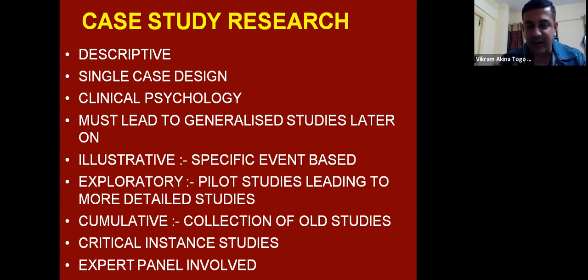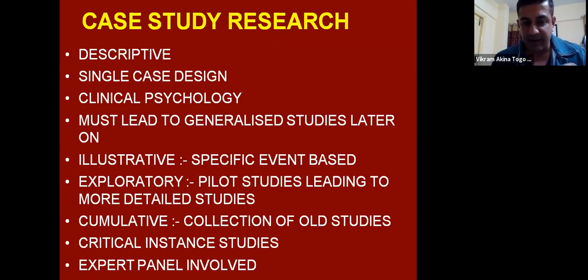So that is a characteristic of exploratory studies. It can be cumulative also, because it can be a collection of old studies. For example, psychological behavior of a child. It has a lot of theories which are already existing. We are cumulatively now doing case studies to find out and compare it with the old studies.